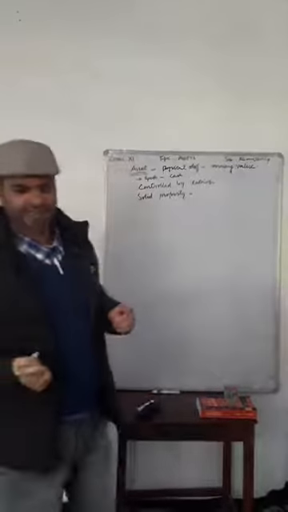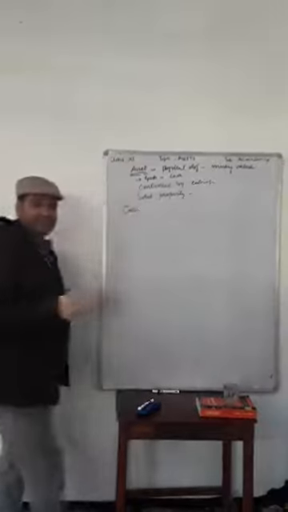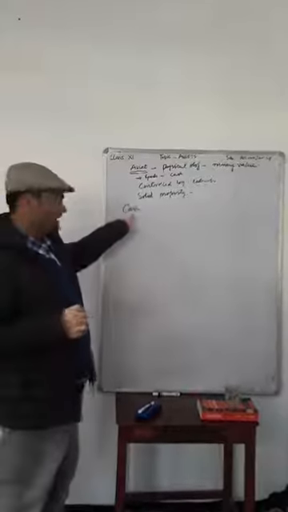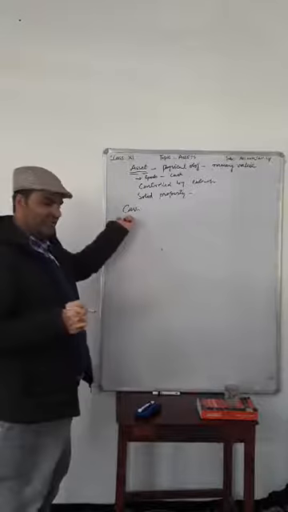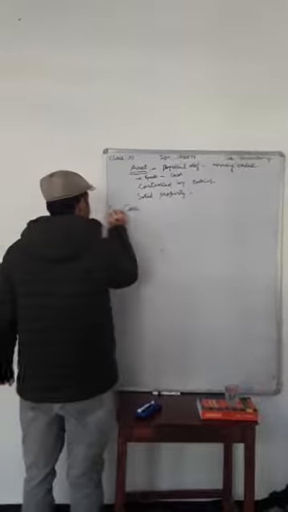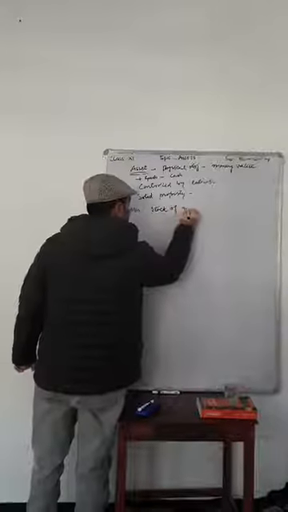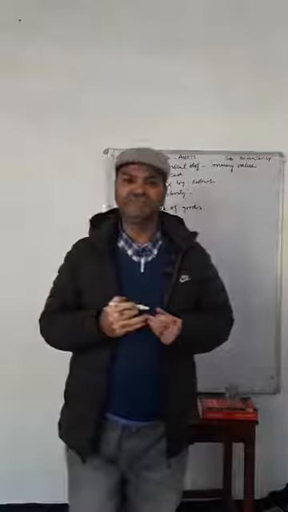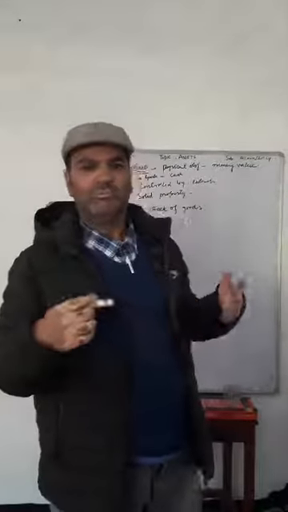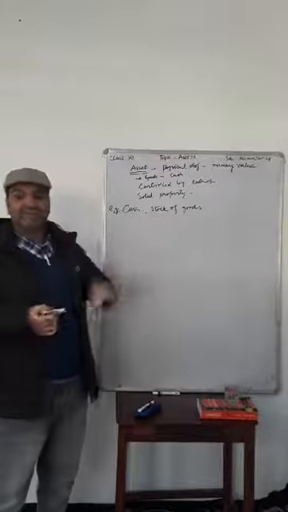Say for example, cash itself is an asset. There is no need to convert it into cash because it is itself cash. Another example, stock of goods. If a company possesses some stock for sale, it is an asset lying with the company.